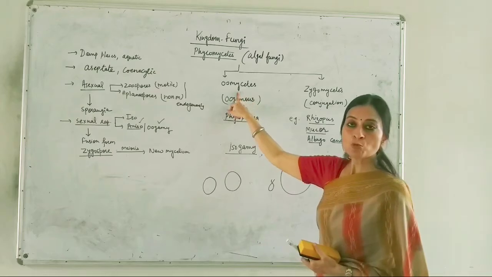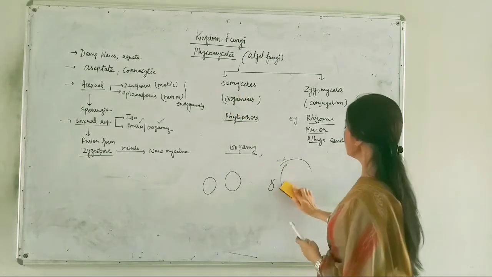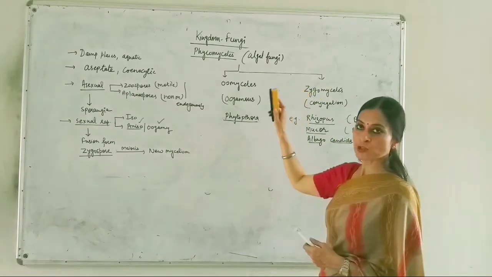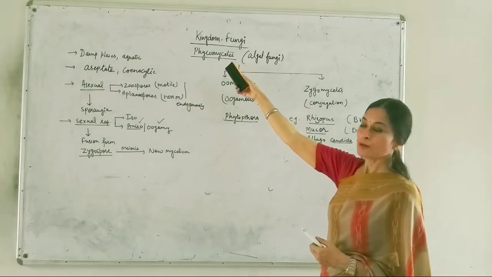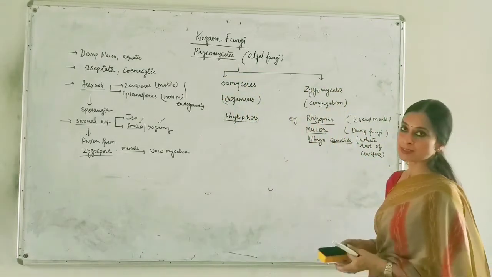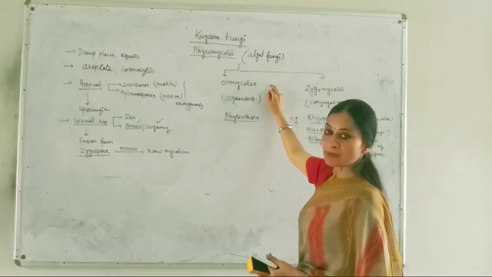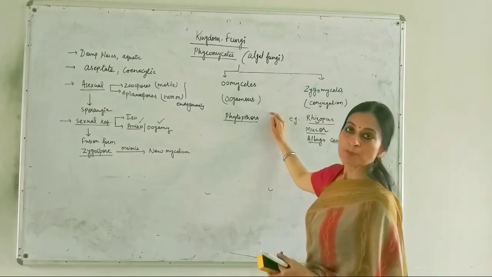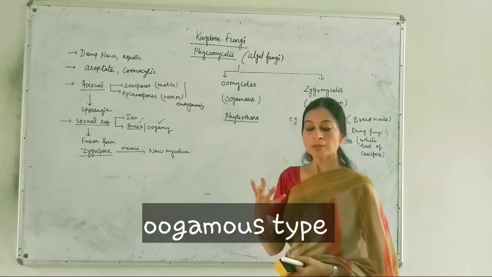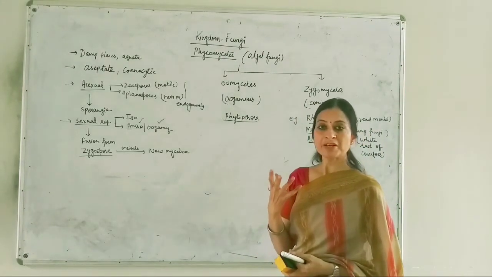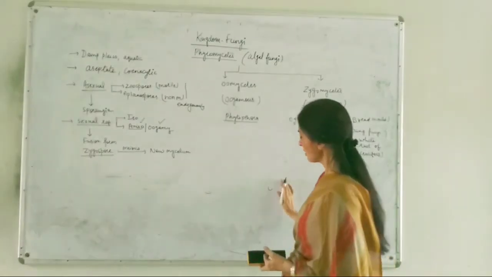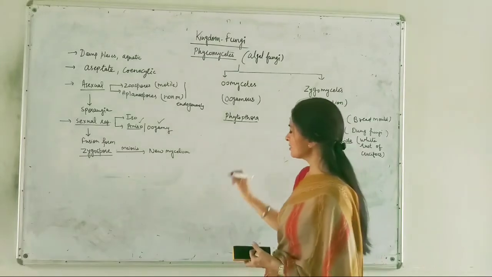Okay, this Phycomycetes can be divided into two further classes. Here I have written the oomycetes, and the second is zygomycetes. There are two groups actually formed in this class Phycomycetes, oomycetes and zygomycetes. The oomycetes members possess oogamous type of reproduction, meaning their female gamete is very large in size, and I will illustrate how this reproduction takes place in this fungi.